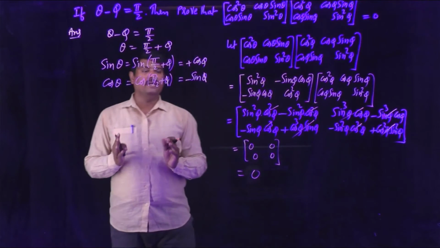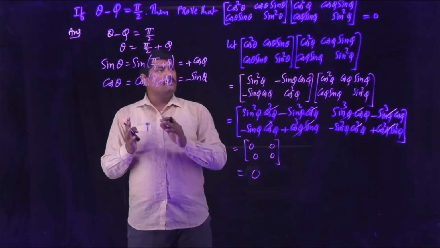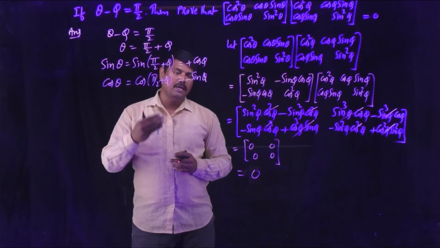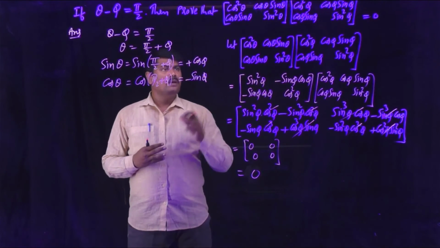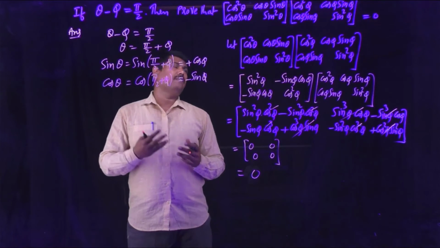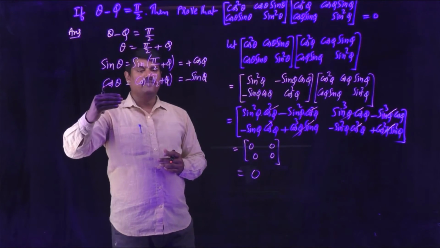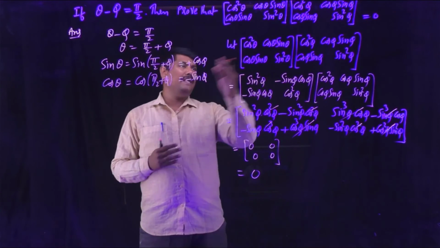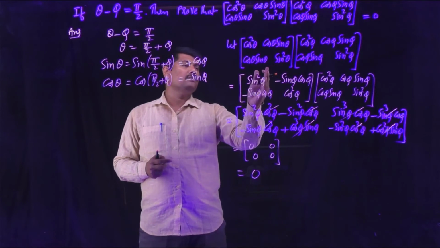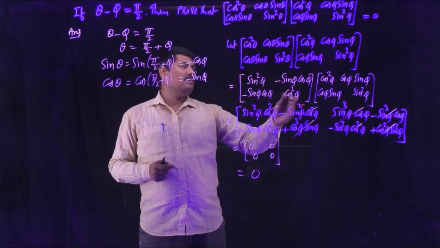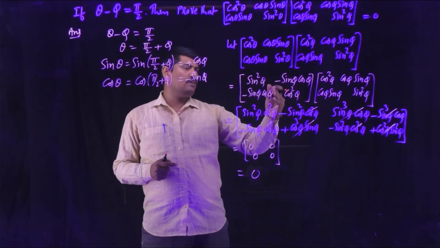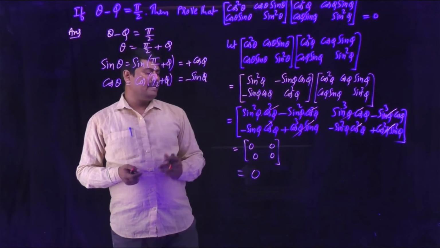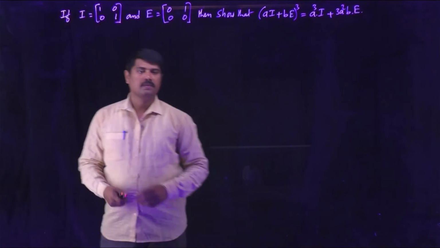The same problem we have done in two methods. One is directly multiplying, then using the condition theta minus phi is pi by 2 to get the answer 0. In the second way, use the condition first and find the substitutions for sin theta and cos theta. Replace them in the first matrix of the product, so you get the total matrix product in terms of angle phi. Doing the multiplication of the two matrices, you will get each element as 0, so we get the answer.